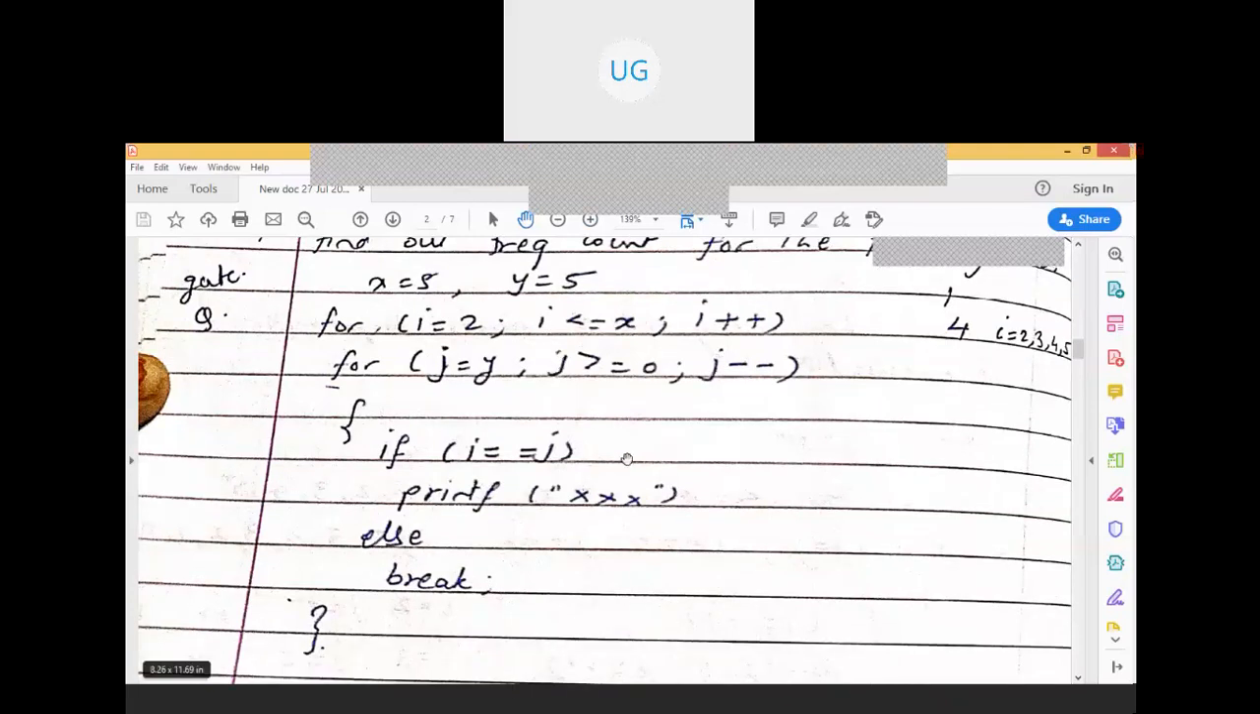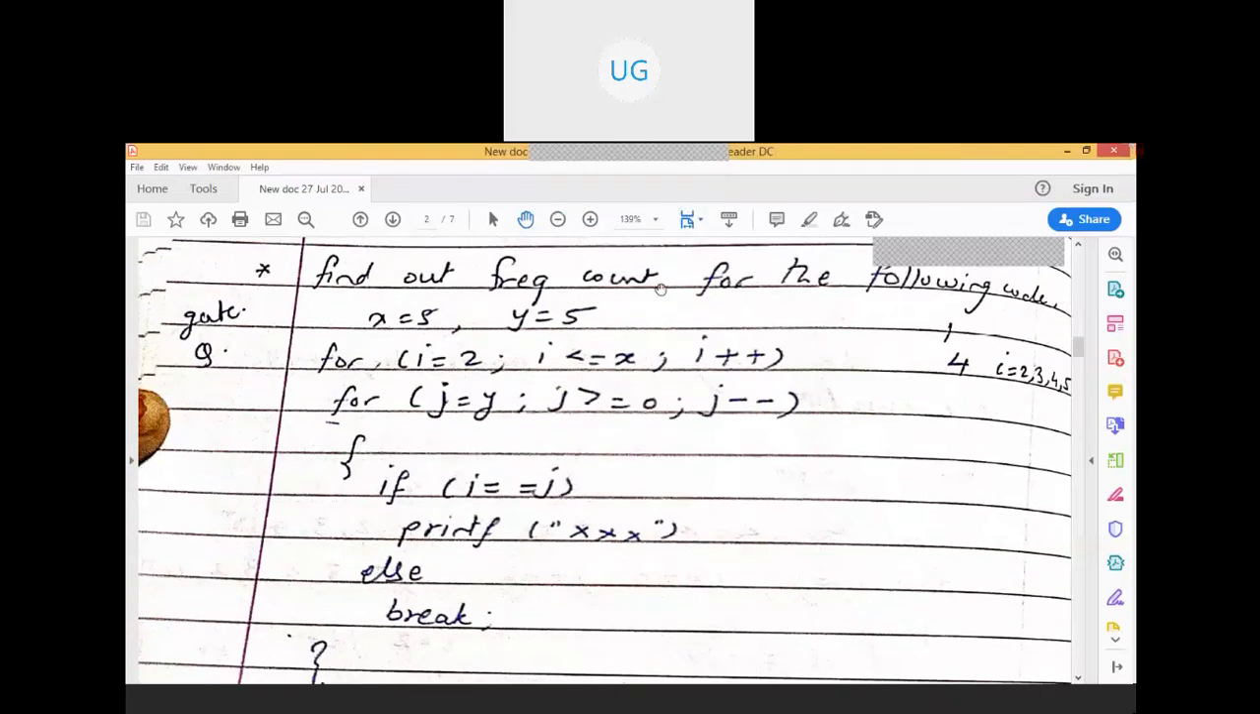Okay, so this was to find out the frequency count. This is again one GATE question. It is repeatedly asked, these kinds of questions are given.